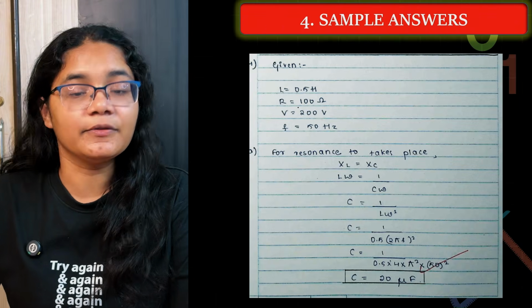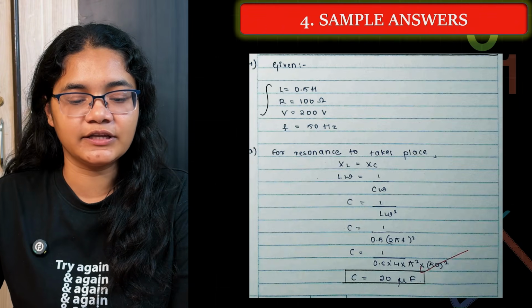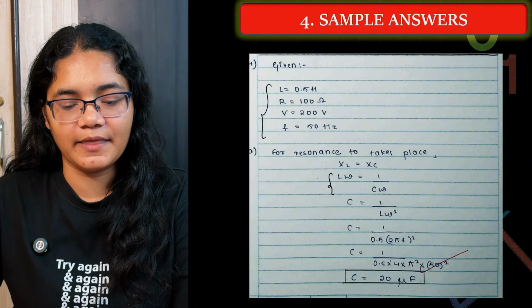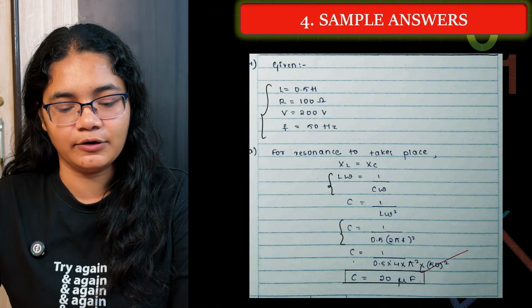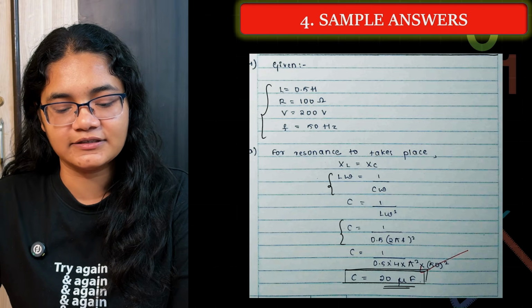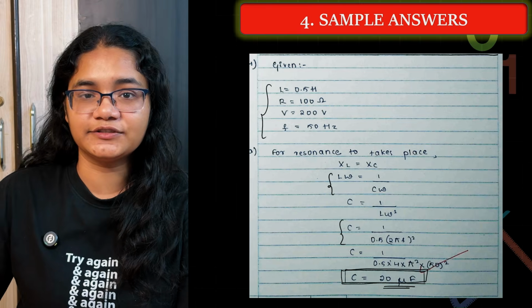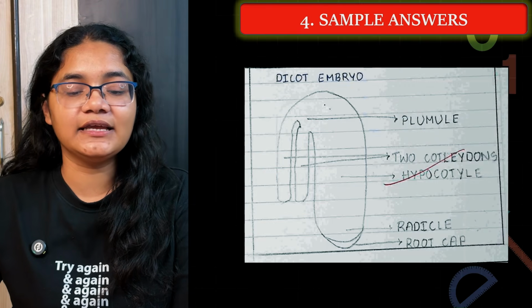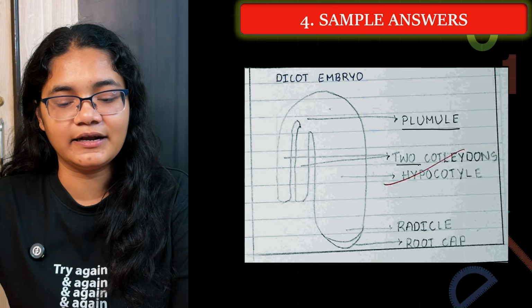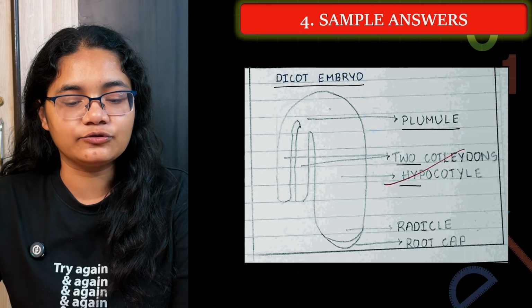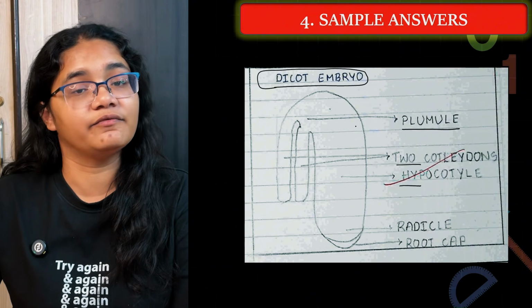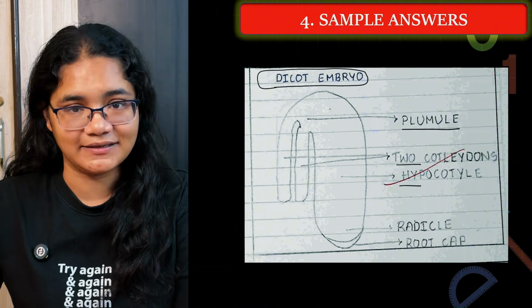Next is numerical questions, how to solve. The first thing you need to write is the given values. Then you have to write the formula. Then you have to substitute the values, and then do the correct calculation with units, and the final answer is to be inside a box. If a diagram has to be drawn, first draw the diagram, and then label it with the pencil, and there has to be a heading of the diagram as well. Diagram and labeling should always be drawn with pencil.